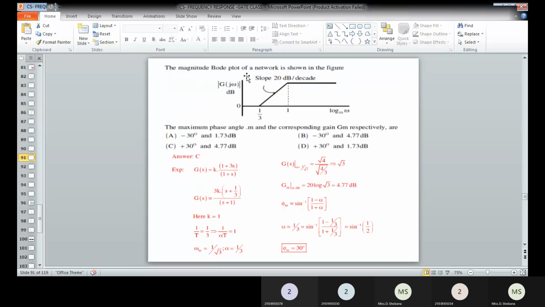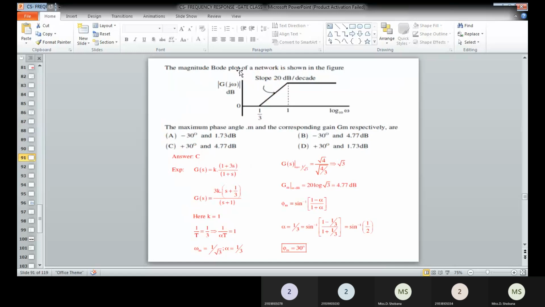So here the magnitude Bode plot of the given network is shown in the diagram. So we have to obtain the maximum phase angle corresponding to the gain GM. Okay. So whenever the problem is given, as usual we have a transfer function that is K into 1 plus s divided by z1 divided by 1 plus s divided by p1. Here you can see we are having a plus 20 dB slope, so that means a zero exists. Therefore, 1 plus s divided by 1 by 3 comes into the numerator as 1 plus 3s.